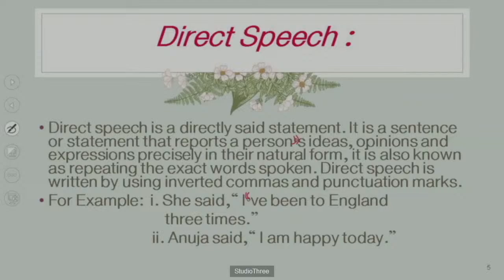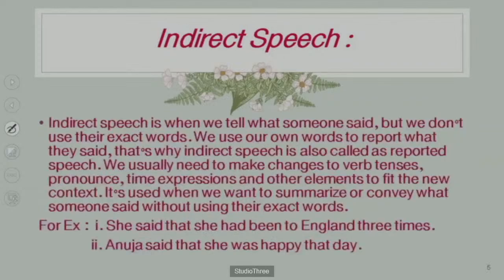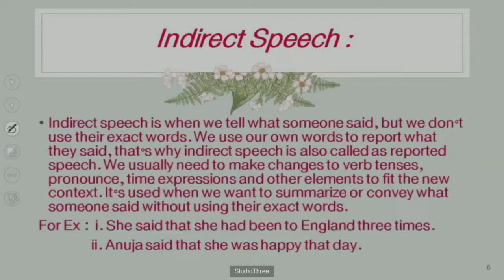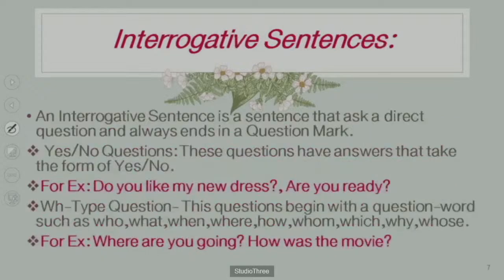Yesterday we have seen that she said, "I have been to England 3 times." For this we have changed it like that: she said that she had been to England 3 times. Anuja said, "I am happy today." Anuja said that she was happy that day. We have changed this because these are assertive type sentences. Yesterday we have seen the exclamative sentences too. Now we are going to see interrogative sentences.